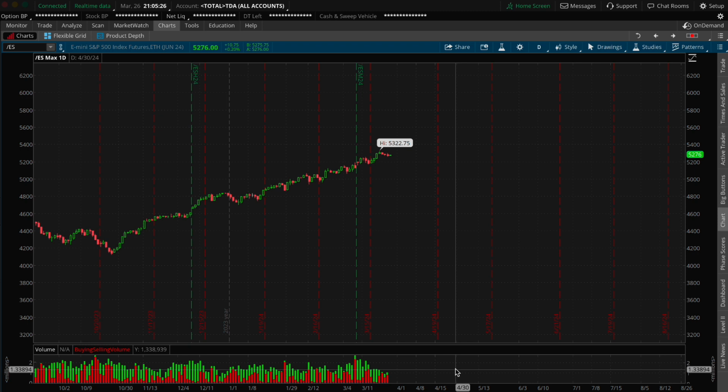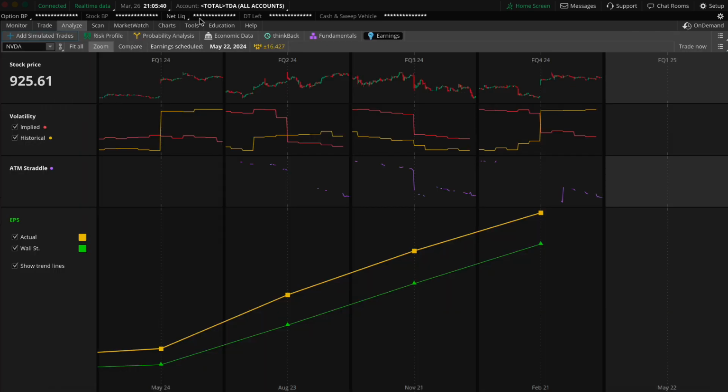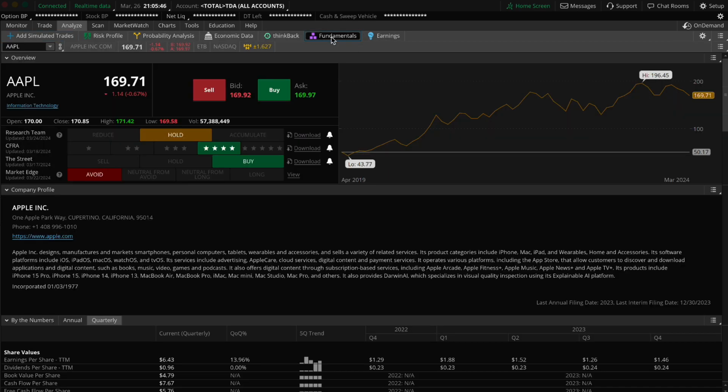Now, we have a lot of people that love to do fundamental analysis on different stocks. They love to see what the numbers are, the balance sheet, things like that. So in Think or Swim, you can utilize the Analyze tab. So we're going to go to the Analyze tab and then go to Fundamentals to make it a lot easier for us, okay? So this is what we can use when we're looking at companies like Apple.